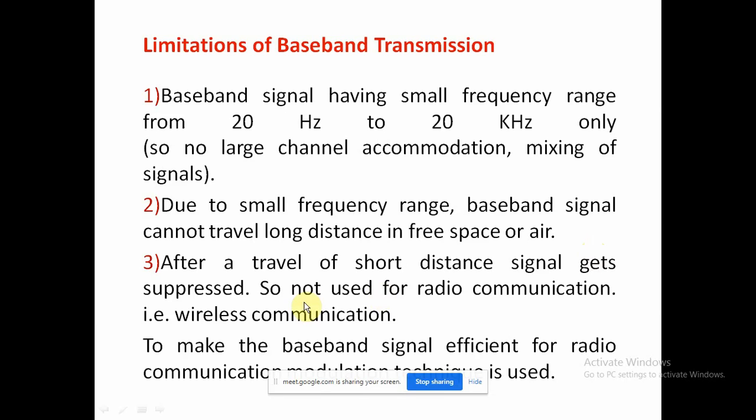Here it is also mentioned that after traveling a short distance the signal gets suppressed, meaning it gets delayed, the frequencies decrease, and it picks up different types of noise and distortions.